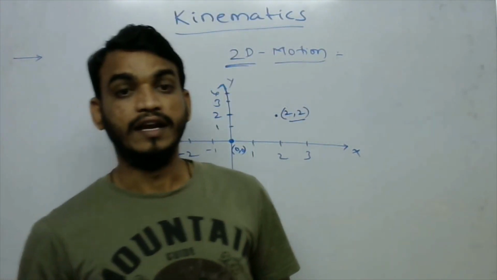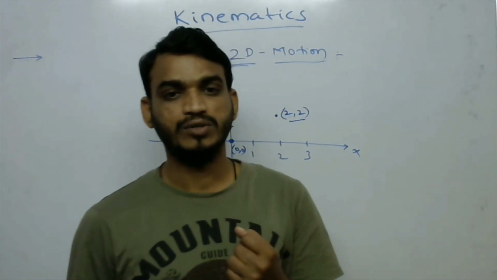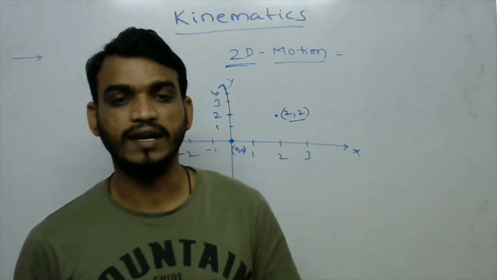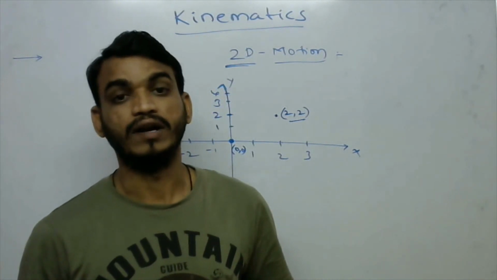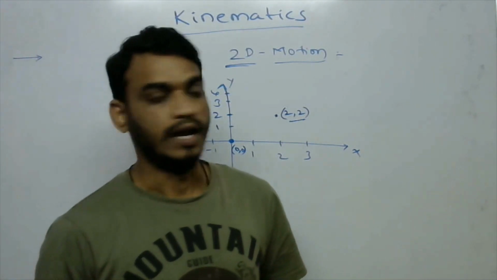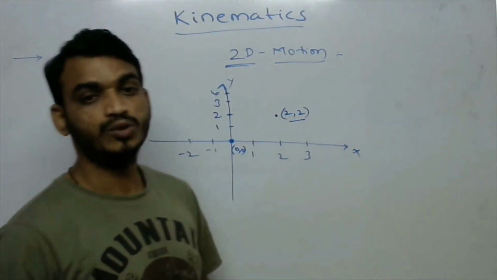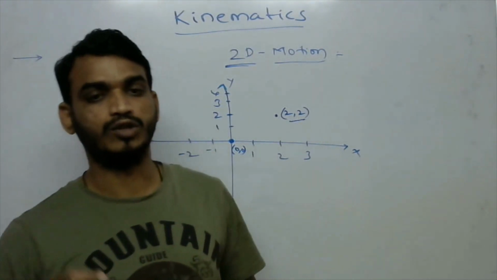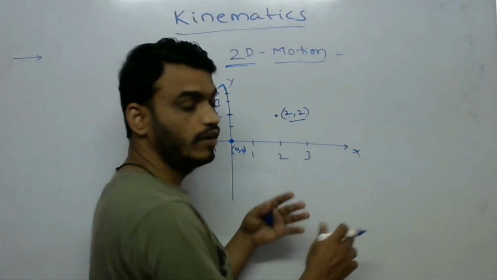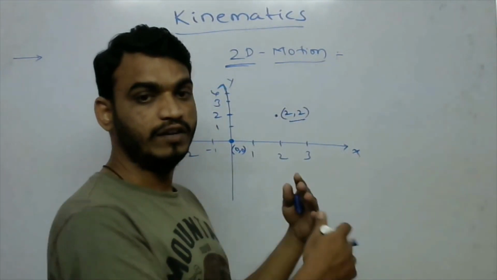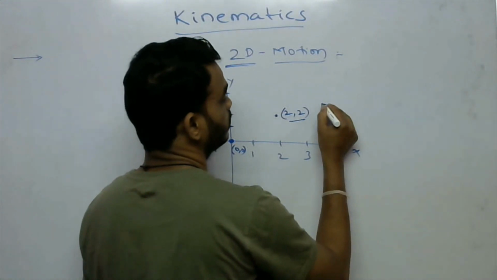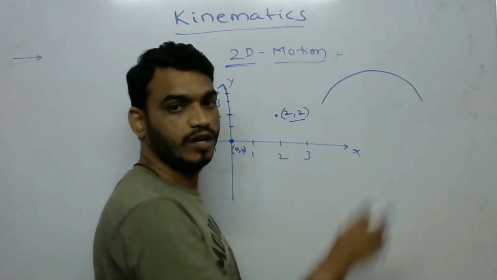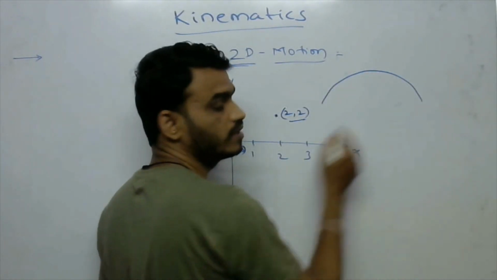For one-dimensional motion, a common example is a train moving on a track. And an example for two-dimensional motion is if I throw an object, if I throw a ball, how will it move in space? If I throw any ball, it will move like this.